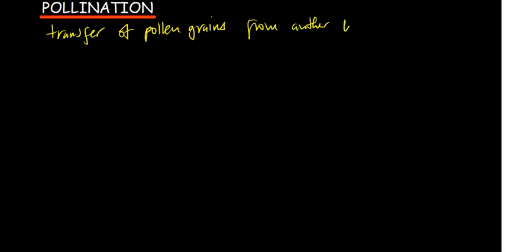So what is pollination? Pollination is simply the transfer of pollen grains. When you are transferring these pollen grains, they move from the anther, that is the male part of the flower, to the stigma, that is the female part of the flower. So that is what we call pollination. The reason pollination happens is that when the pollen grains move from the anther to the stigma, a process called fertilization is going to happen.